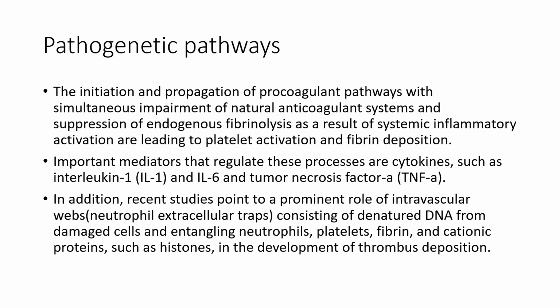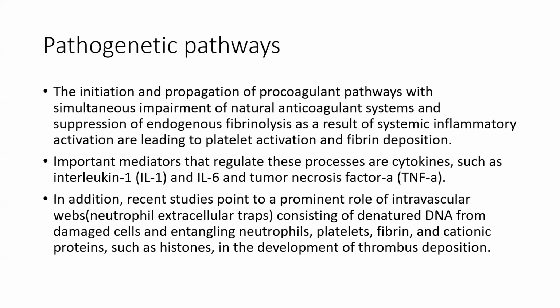Now the pathogenic pathway: initiation and propagation of the procoagulant pathway, with simultaneous impairment of the natural anticoagulant system and suppression of endogenous fibrinolysis as a result of systemic inflammatory activation, lead to platelet activation and fibrin deposition. Important mediators that regulate this process are cytokines such as interleukin 1, 6 and tumor necrosis factor alpha.